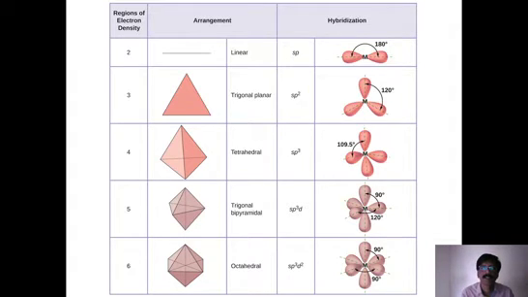Here the maximum possible distance is 180 degrees. The angle between two orbitals is 180. If it comes towards this, then it becomes near to the other orbital again. That's why the maximum angle possible is 180, and the shape is called linear. Now what happens? One ligand comes and a coordination bond is formed on this side. Another ligand comes and a bond is formed on this side.